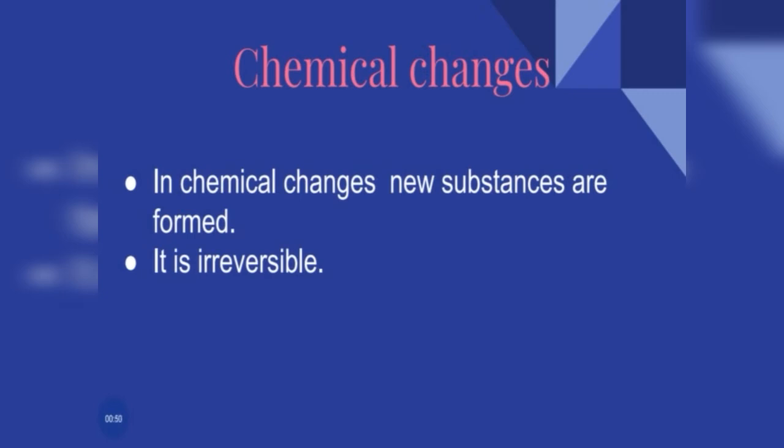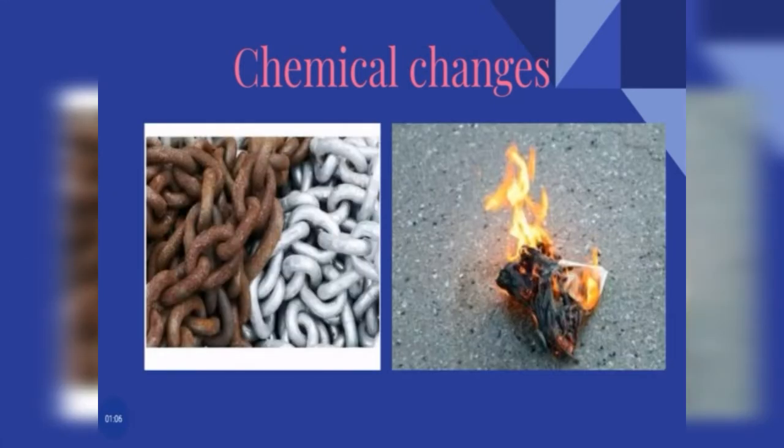For example, bursting a balloon. Are we able to get the balloon back? No. So, chemical changes are known as irreversible changes. And in this, the specialty is new substances are formed. Other examples you can see: rusting of iron, burning of a paper.